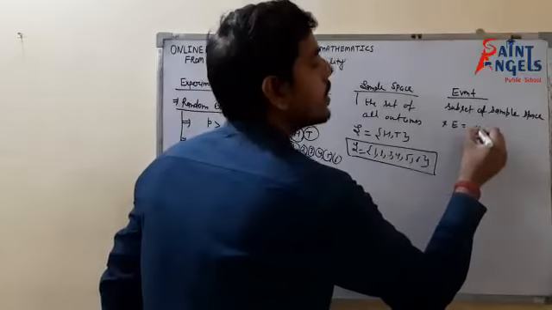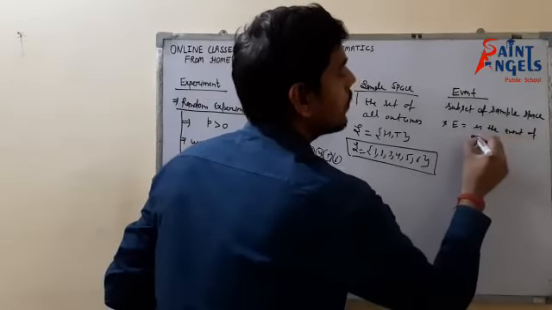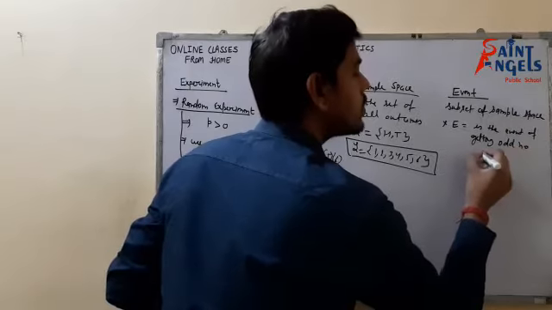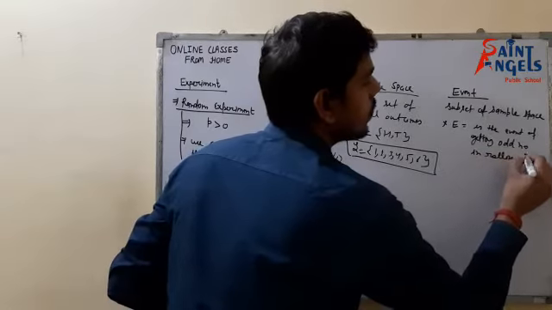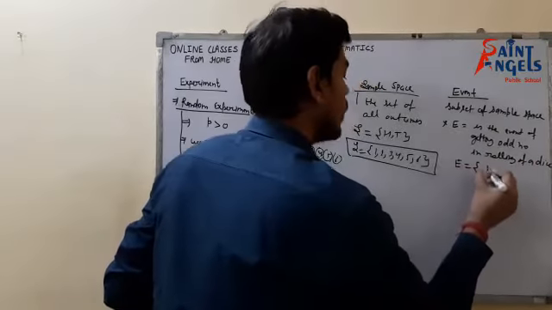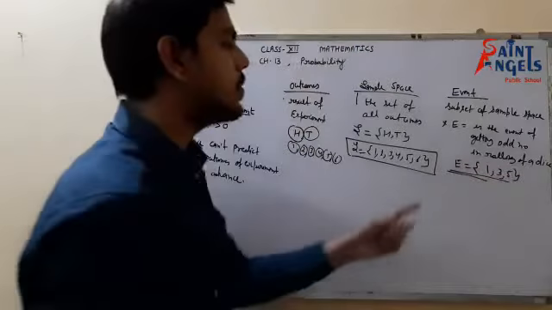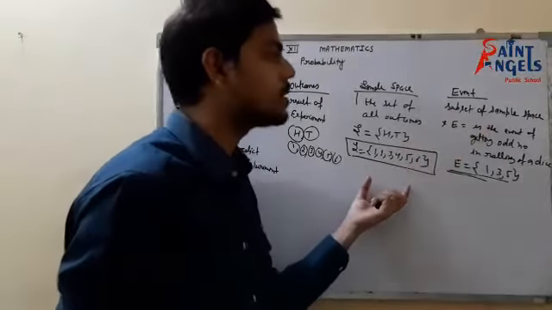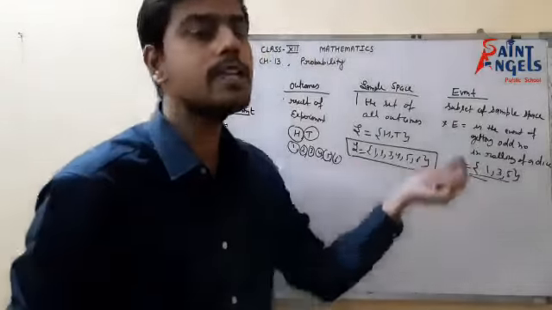Then the elements in E would be 1, 3, 5. So E is simply a subset of the sample space. All the subsets of the sample space are known as events.